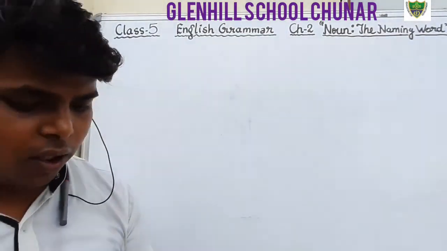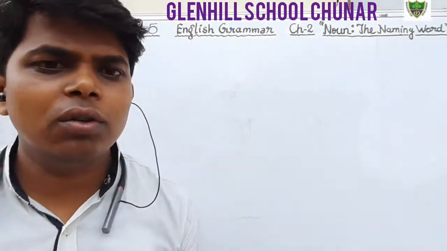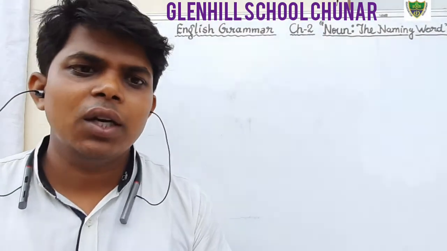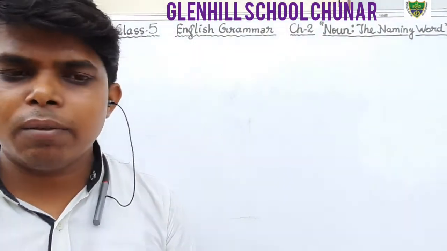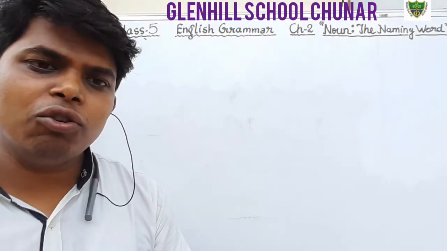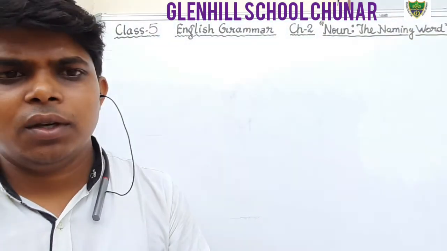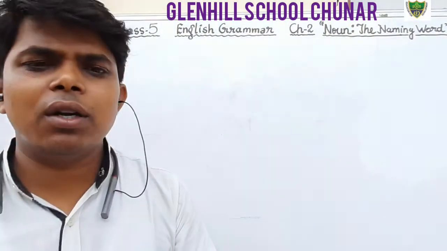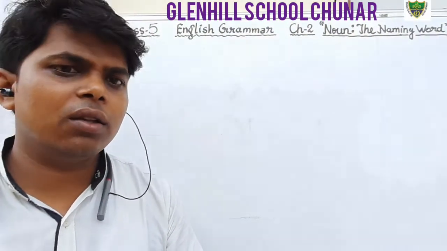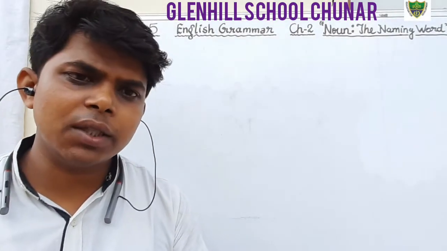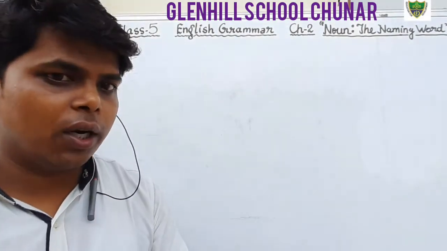Dear students, in the previous classes we were discussing chapter number 2, that is noun, the naming word, in which we have discussed the definition of noun, kinds of noun, countable noun, uncountable noun, proper noun, common noun, collective noun, material noun, and abstract noun. After that we were also reading the noun number, in which I have told you there are two numbers, singular number and plural number.